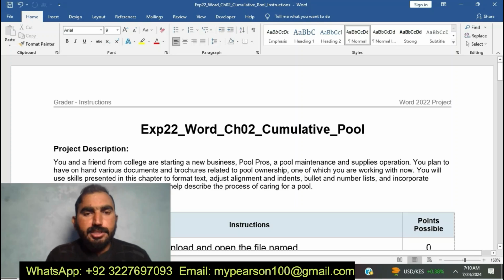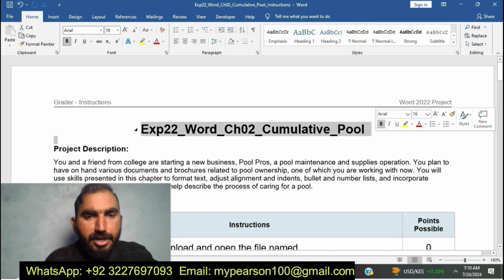Today I am going to start EXP22 Word Chapter 2 Commutative Pool. It's the second chapter of the Word class.